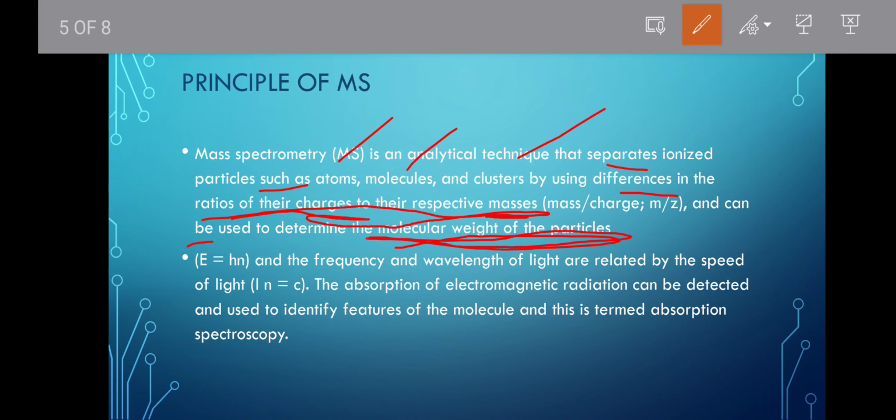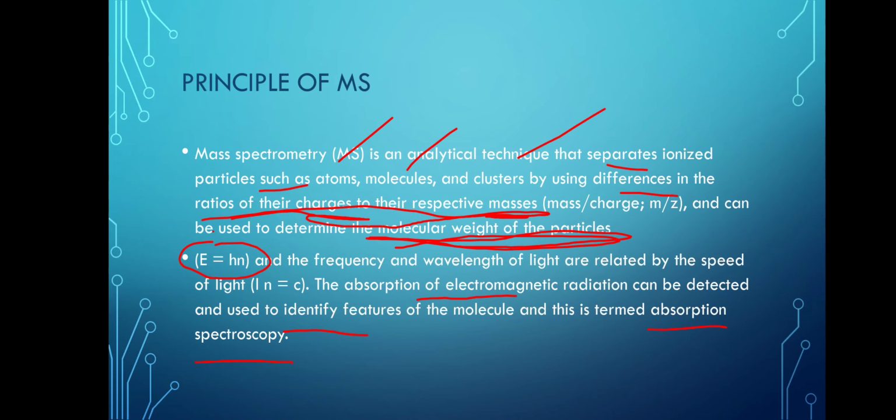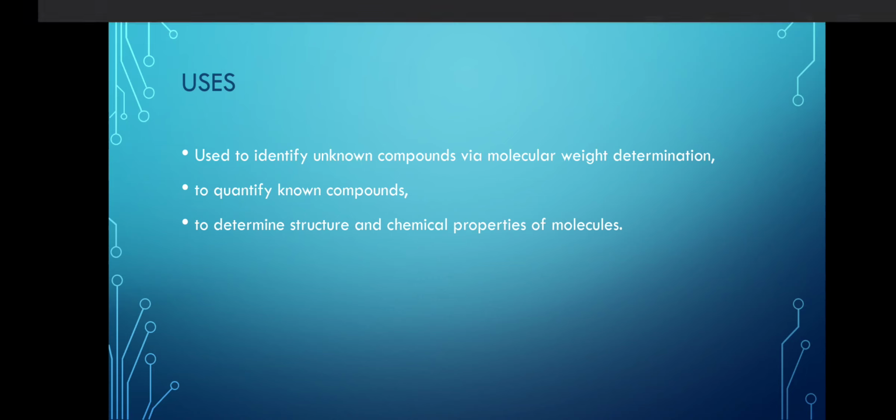The formula is E equal to hν. Here the frequency and the wavelength of light are related by the speed of light. The absorption of this electromagnetic radiation can be detected and used to identify features of molecules. This is termed absorption spectroscopy.